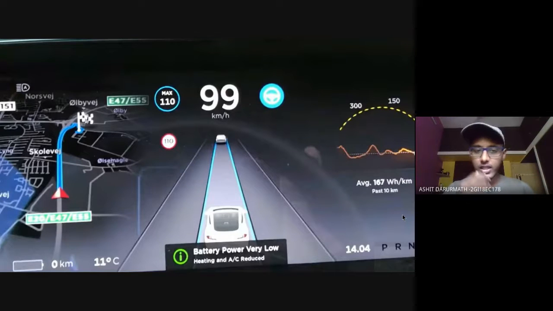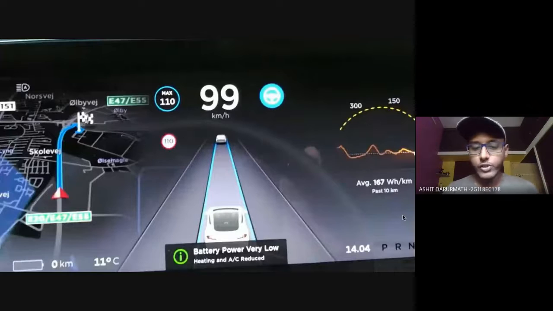As you can see here, this is a dashboard's UI. This Model S has run out of battery. Another important point is it is showing zero battery, but there will always be a reserved battery which will be used for hybrid applications. There is an indication that battery power is very low, heating and AC are reduced.